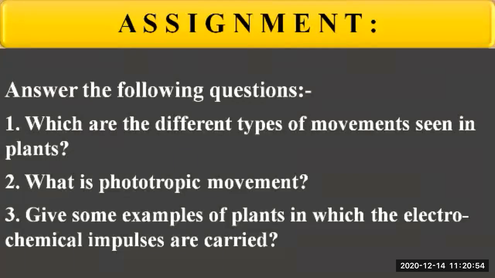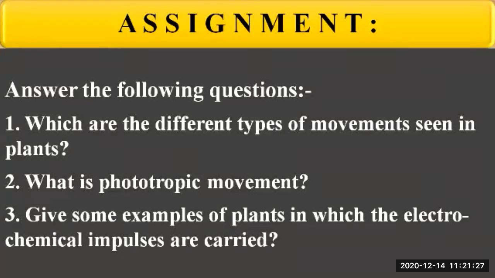Next, what is phototropic movement? Can anyone tell me what is phototropic movement? Yes, miss. The shoot system of any plant responds to the light stimulus, that is, its growth towards the source of light. This movement shown by plants towards the source of light is called phototropic movement. Very good. What is your name? Sakshi. Very good. Keep it up.